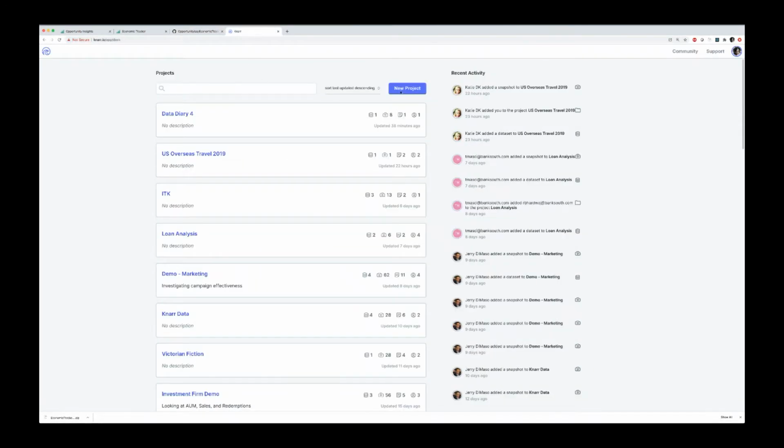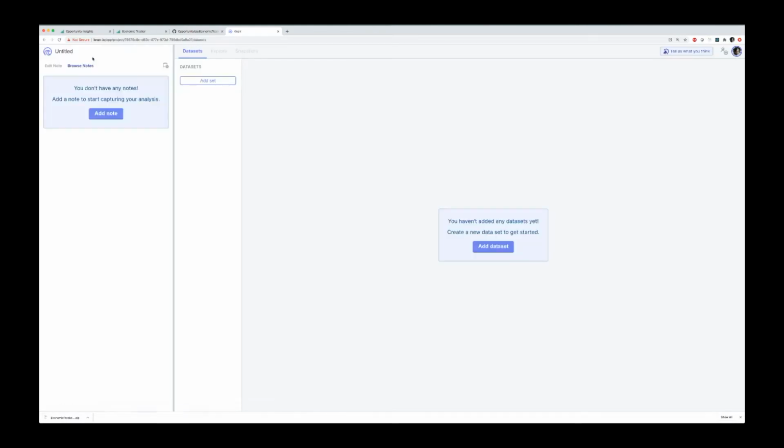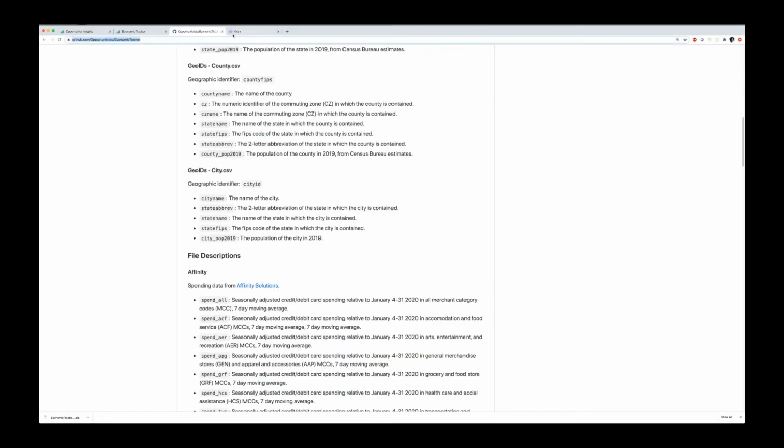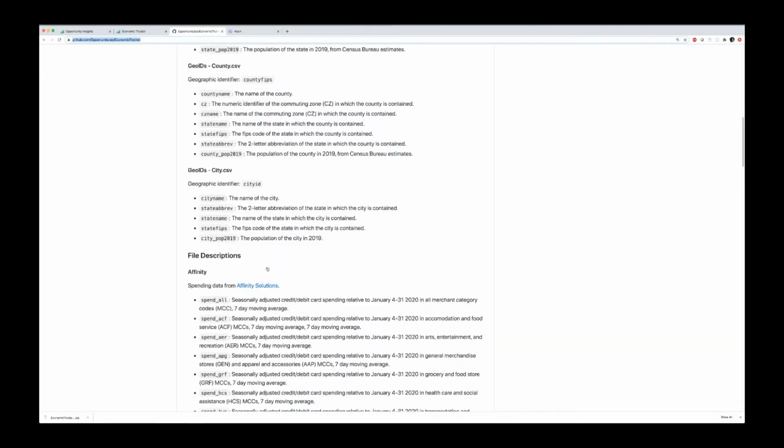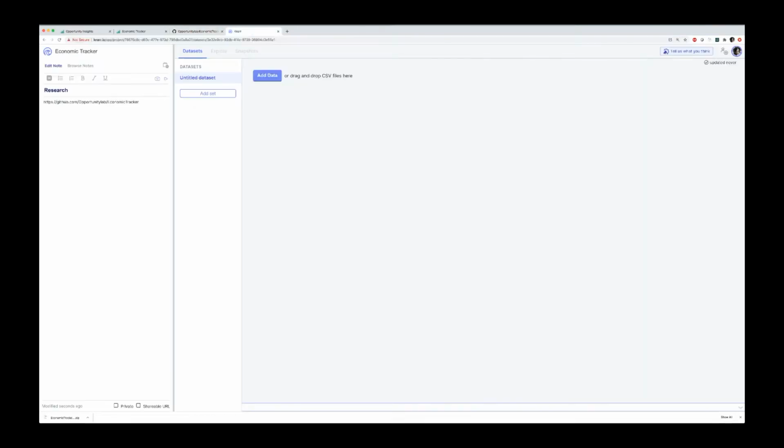So what I'm going to do in Knarr is create a new project. We'll call this the Economic Tracker Project. I'm going to add a note for myself, just call it research. And I'm just going to link this data set here so we have that reference back. And what I've done is I've already gone ahead and cloned the data from this repository to my local computer. And it's a collection of CSV files.